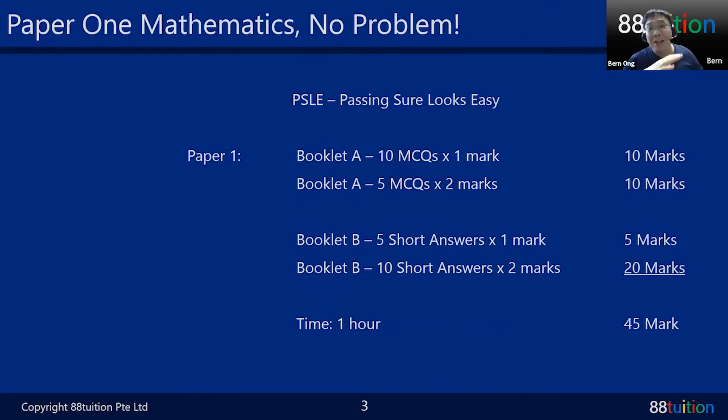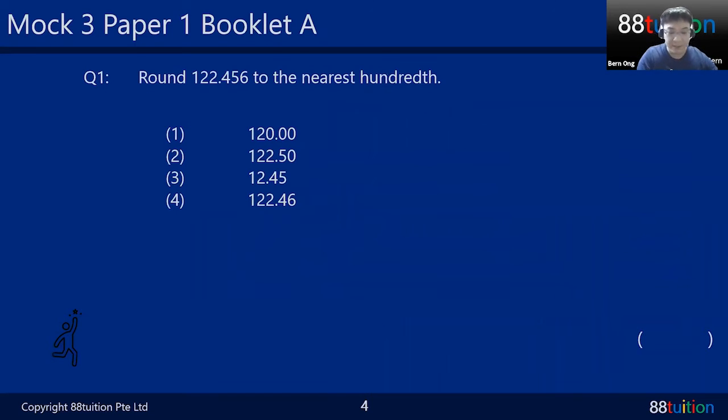Anyway, I believe you know the exam paper format, right? This paper one is 45 marks. If you can score, you can get about 42. It's possible. If you can get 45, it's even better. So we'll be focusing on this paper 1 booklet A, question 1 to 15, followed by booklet B, 16 to 25. Let's go.